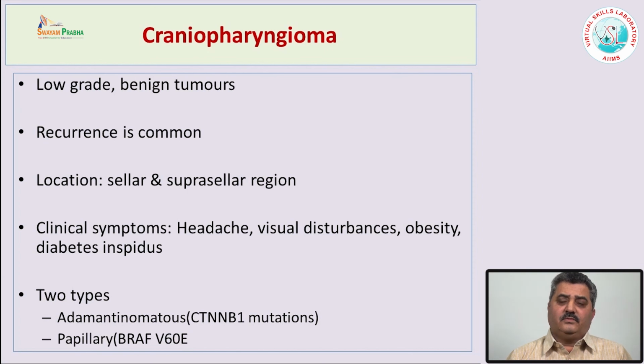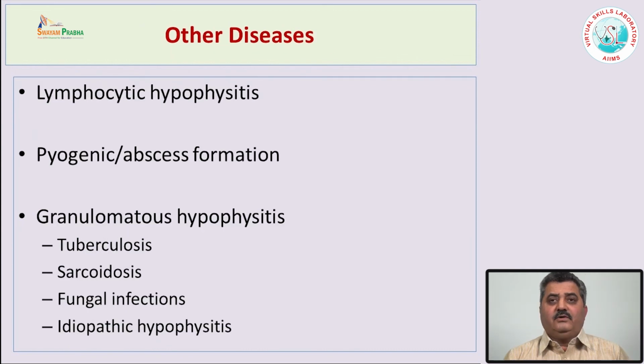Microscopically, craniopharyngiomas are classified into two groups, adenomatous and papillary. Both have different molecular genesis. Adenomatous ones show beta catenin mutations, whereas papillary craniopharyngiomas show BRAF V600E mutations, like the mutation seen in melanoma. Papillary craniopharyngiomas are usually located in the third ventricle and occur in young children. Recurrences are very common because complete removal is not possible.